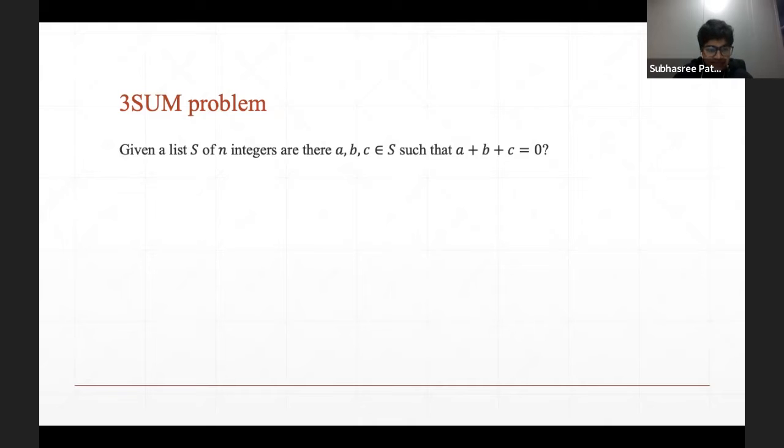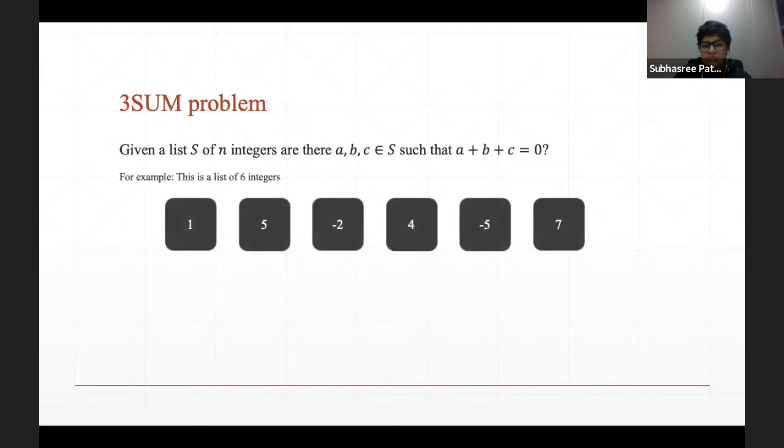We have this list S of n integers, and all we want to know is whether or not there exist three elements in the set such that their sum is equal to 0. Now, for example, this is a list with 6 integers, and we do have a solution here. We have 3 elements that add up to 0.